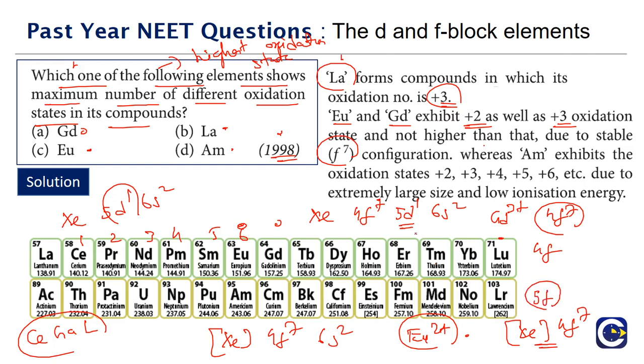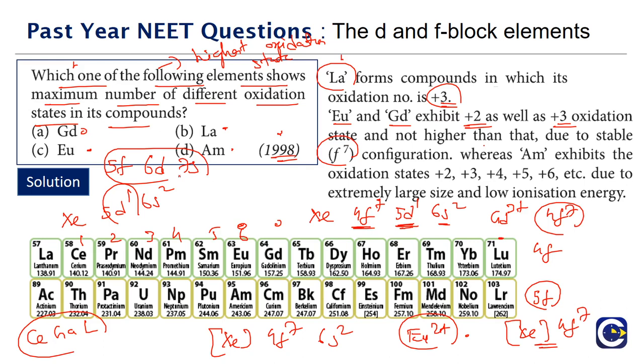Now the difference between the 4f elements and 5f elements is the energy of the 4f, 5d and 6s. They will not be in very close proximity. The energy difference between these levels will be considerable. Whereas if you look at the energy difference between 5f, 6d and 7s, the energy difference between them will not be that much.